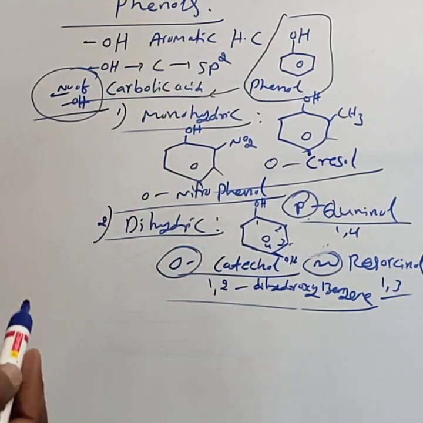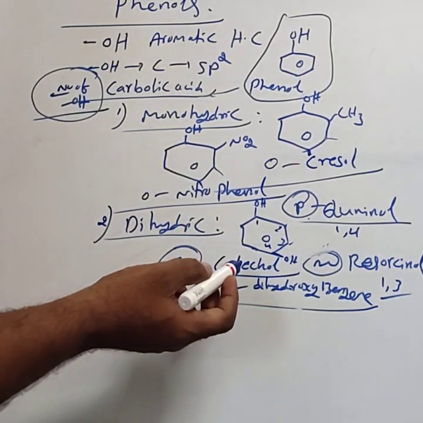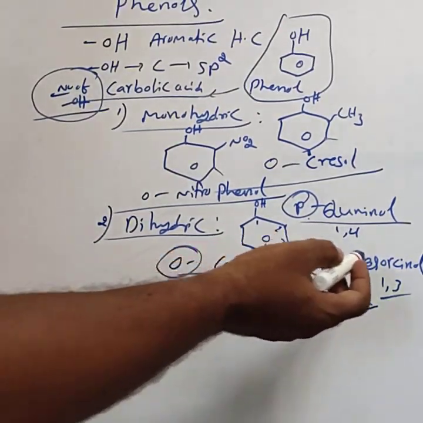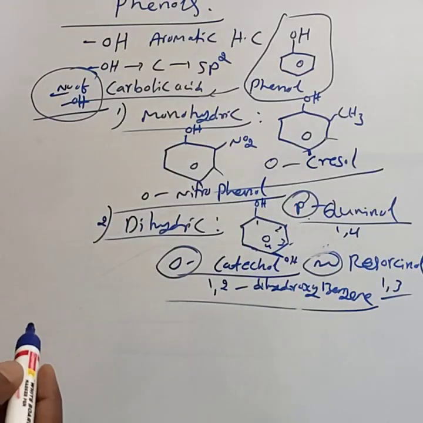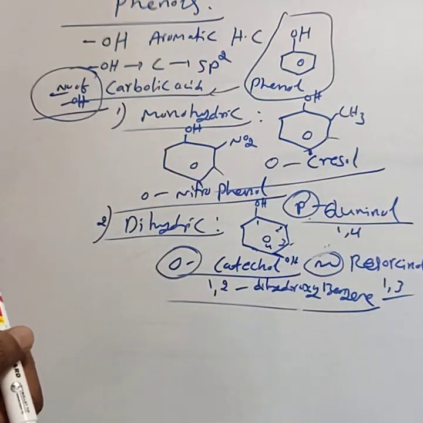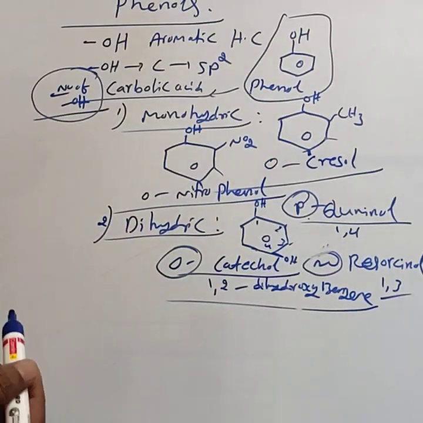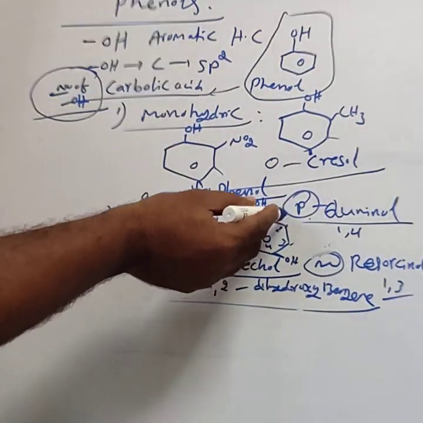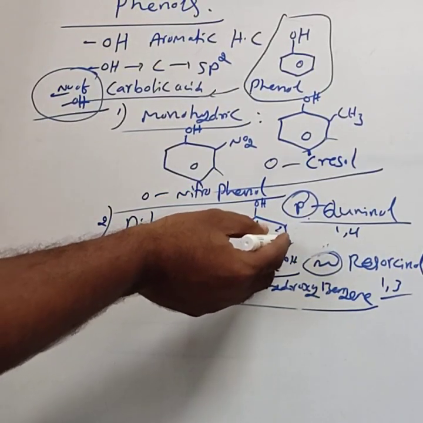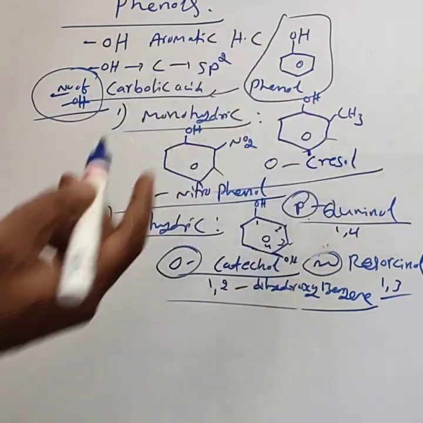This is about dihydric phenols. Catechol means 1,2-dihydroxybenzene, resorcinol means 1,3-dihydroxybenzene, and quinol means 1,4-dihydroxybenzene. That is, OH at the ortho position is catechol, at the meta position resorcinol, and at the para position quinol.